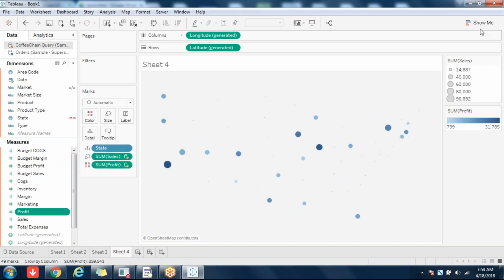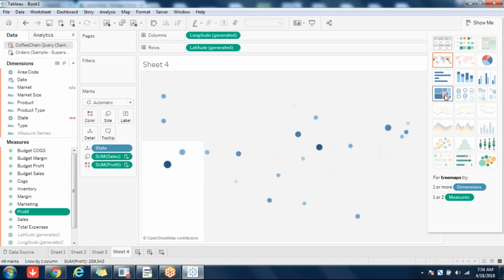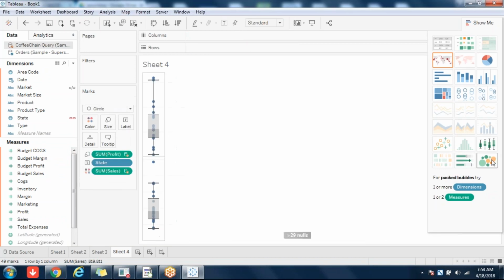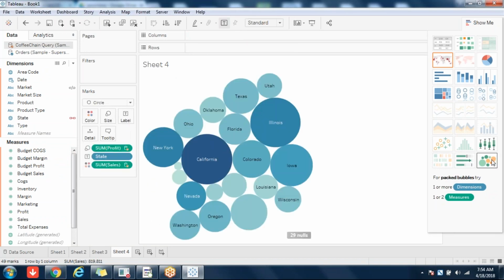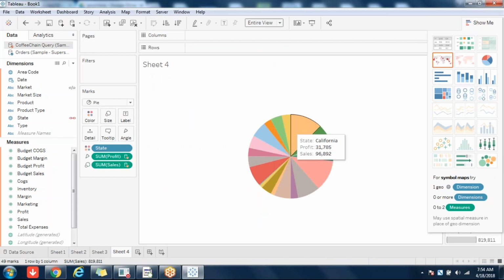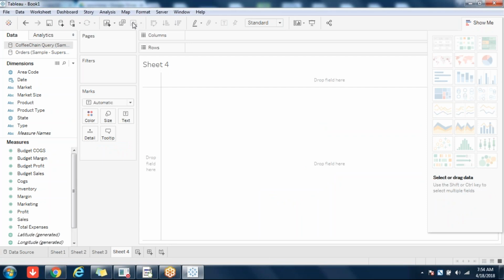You can go for packed bubble, or you can go for tree map, or anything like that. Developing of charts is the same, right? Whatever we have seen in the charts is the same thing. There is nothing much different here. You need not do anything, so you can go there and develop the charts now. That's not the point here. Anybody can do it. On blending also it is the same way of developing the charts.